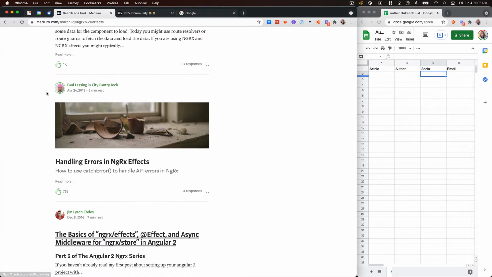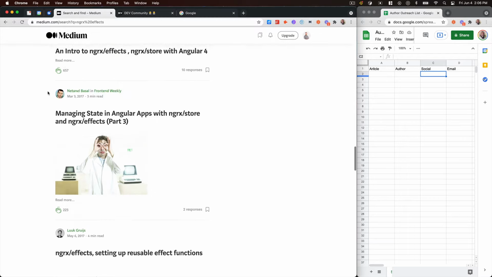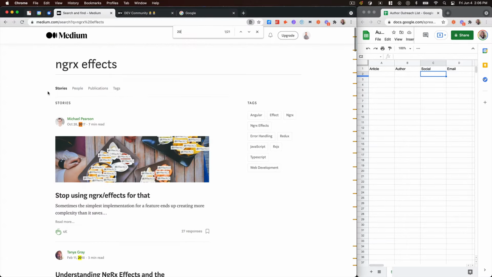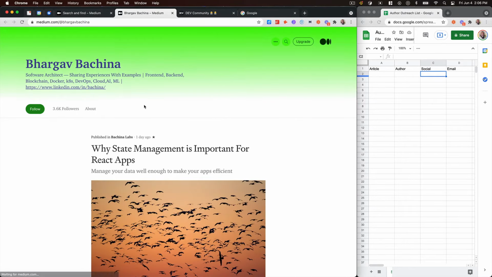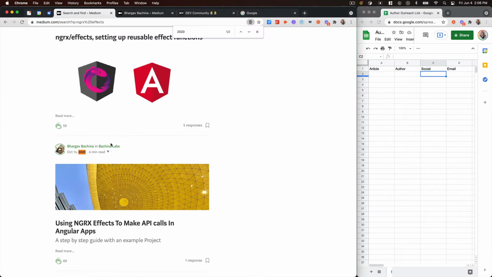So one tricky thing with Medium is they don't sort this by date. So one thing I will do is look for 2020 maybe, which is last year, so that's relatively recent. So let's see if we can find something. This is Bhargav Bakina. He is a software architect sharing experiences with examples. So it sounds like he writes a lot of tutorials. That's great. And so let's go look at his article here.